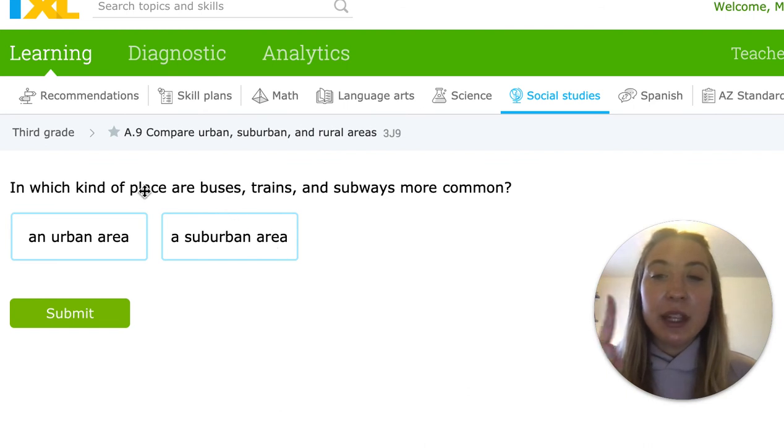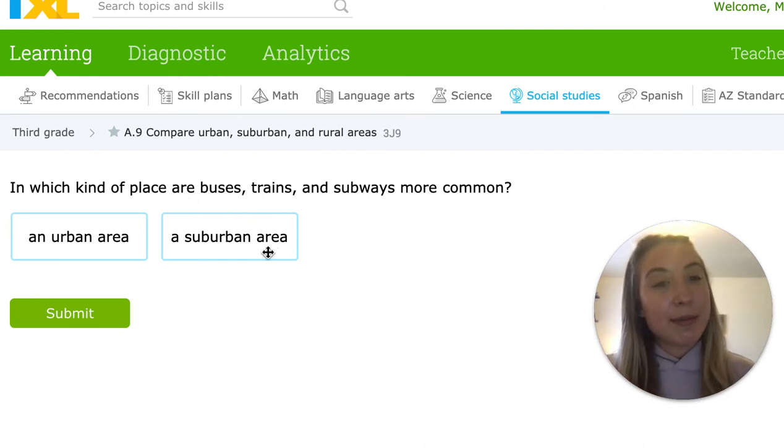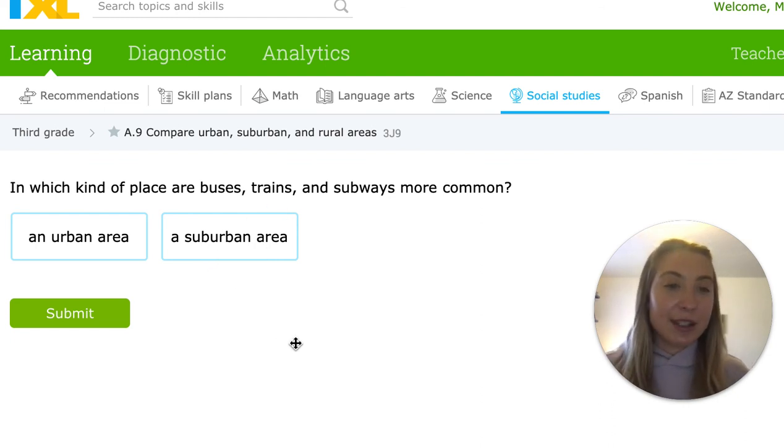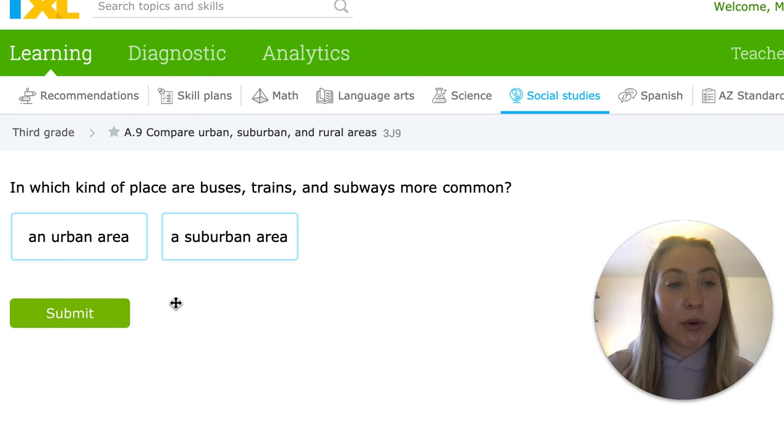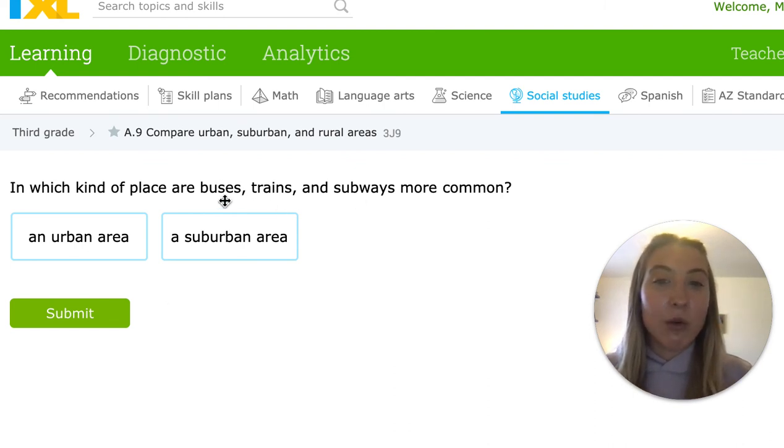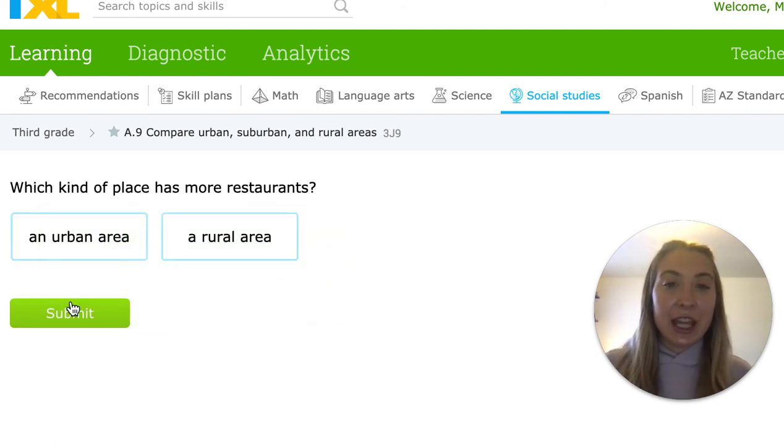So, in which kind of places are buses, trains, and subways more common? So that's places where people have to move a lot. So that's ways of transportation. In the suburb, you have houses, which have driveways and cars. So it wouldn't be suburban. But in an urban area where it's a city, where there's tons of people, they don't have a lot of cars because you could easily walk places or take one of these. So you just have to read and think which place describes it better.